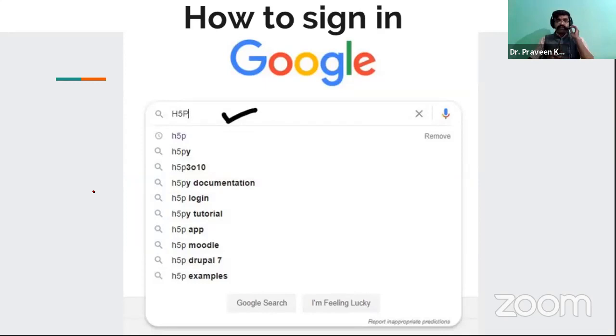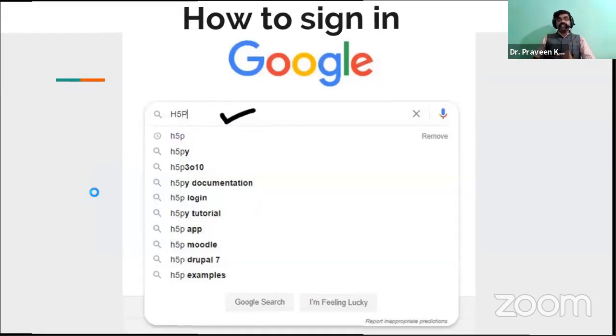So if you have a flow chart, it will definitely help you to recall the information you have learned in today's session. So it will be easy for you to create your own account in H5P. Okay. So next, click on the H5P.